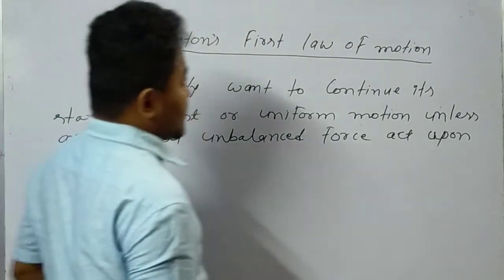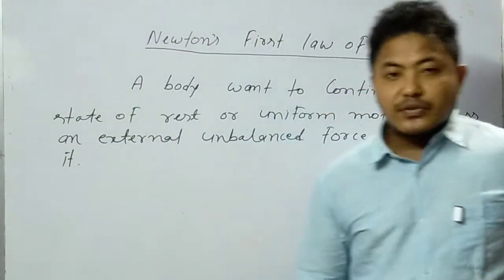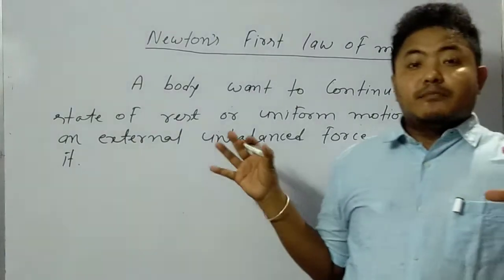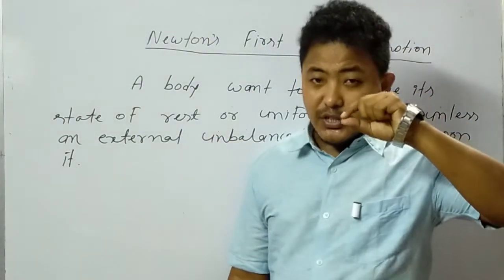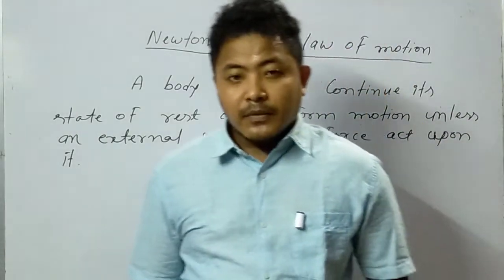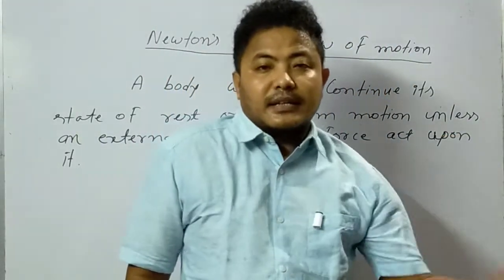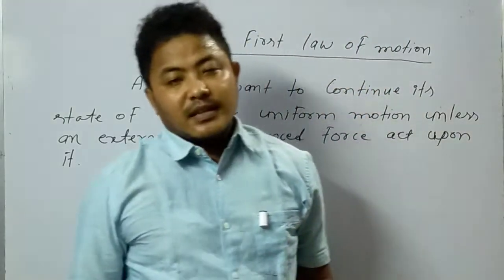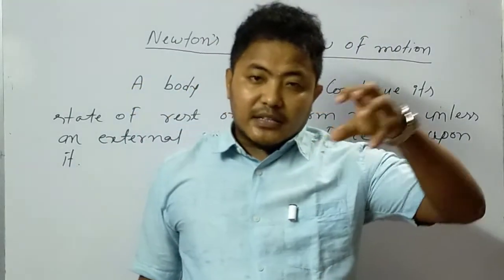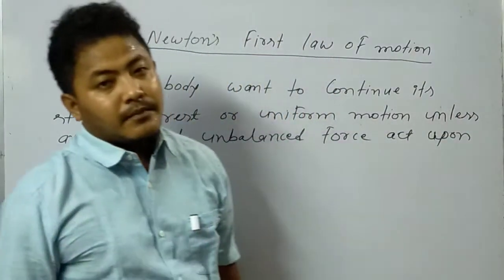This is Newton's first law. What does Newton's first law mean to us? A body that is in rest position wants to stay in rest position, and a body that is in uniform motion wants to continue its motion unless any external force acts on that particular body.